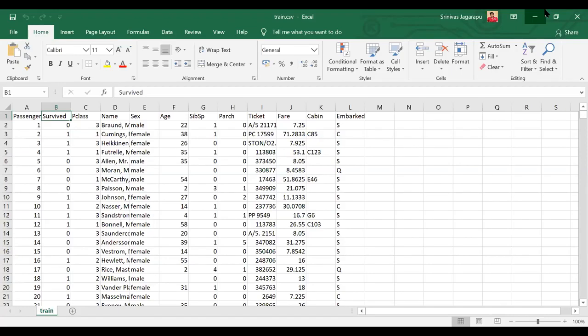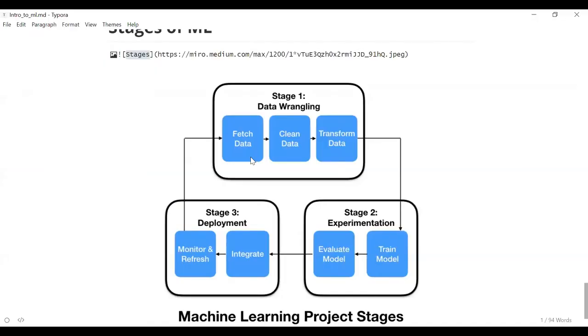We have also seen the different steps that are involved. The first step is to fetch the data, clean the data, and transform the data. The second step is training the model and evaluating the model. Training the model is like asking the model to look at the data and form a set of rules. And once it has formed the set of rules, we evaluate the model to see whether the decisions it is taking are good or not.